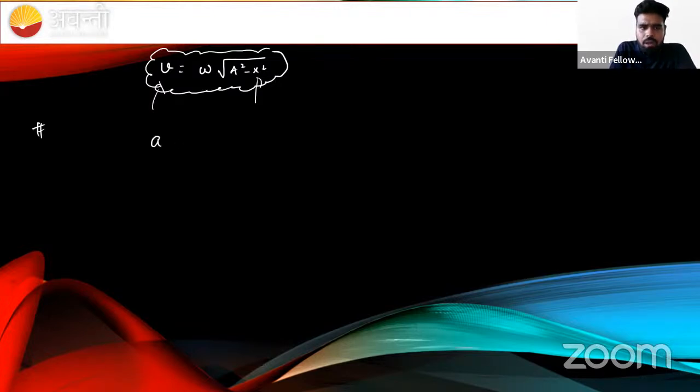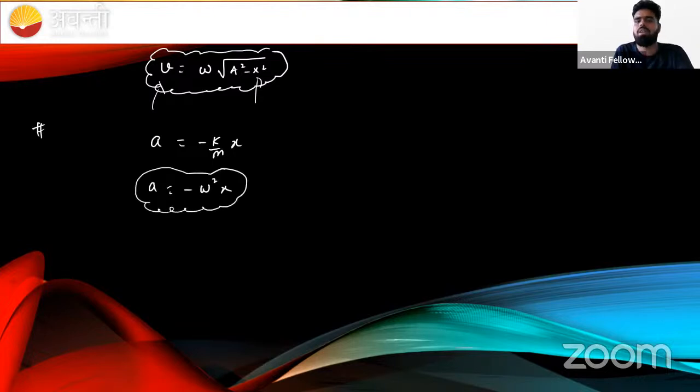One more thing. If we want to write down the acceleration, we can say acceleration is nothing but minus k by m into x. Net force equals m times a. So this is nothing but omega square x. So this is the relationship between a versus x. One more thing we want to develop beta. What is the relationship between velocity and time? X and time. We want this. X is a function of time. How does displacement vary with time?